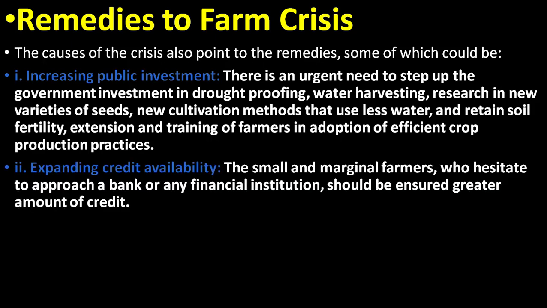There is an urgent need to step up government investment in drought proofing, water harvesting, research in new varieties of seeds, new cultivation methods that use less water and retain soil fertility, extension and training of farmers in adoption of efficient crop production practices. That is the first remedy to the farm crisis.